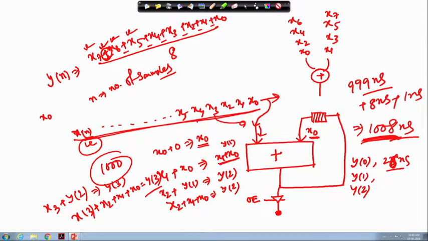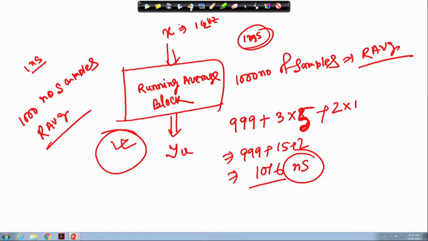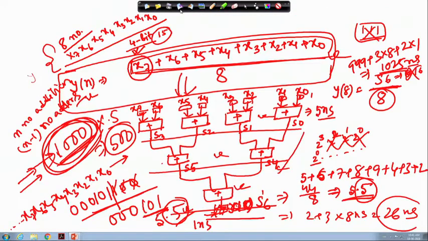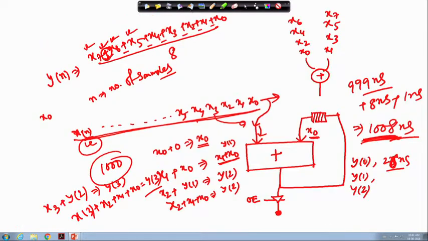Okay. But if I consider this, the hardware requirement, the hardware cost, is 1 adder and 1 register.